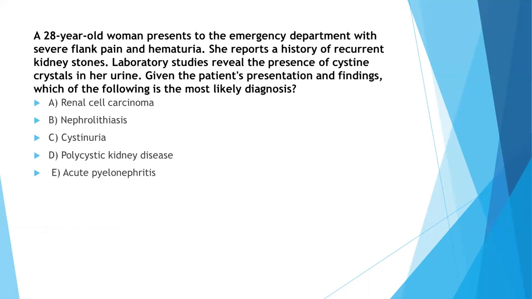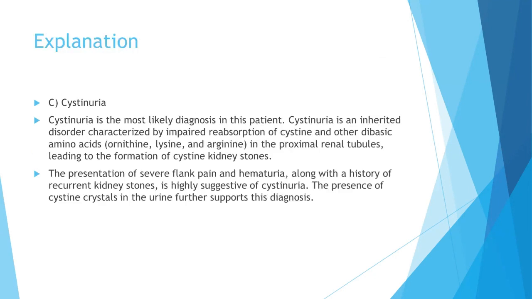A 28-year-old woman presents to the emergency department with severe flank pain and hematuria. She reports a history of recurrent kidney stones. Lab studies revealed the presence of cystine crystals in her urine. Given the patient's presentation and findings, which of the following is the most likely diagnosis? Renal cell carcinoma, nephrolithiasis, cystinuria, polycystic kidney disease, or acute pyelonephritis. Cystinuria is the most likely diagnosis in this patient.